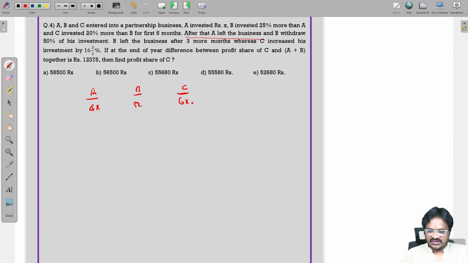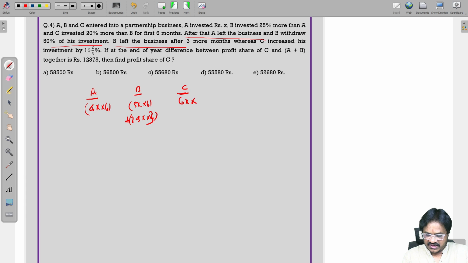After that, A left the business. So this will be for only 6 months. Then after 6 months, B withdrew 50%. So the next 6 months it will be 2.5x. So now A is leaving the business after 6 months. B left the business after 3 more months. After 3 more months means this will be only for 3 months.